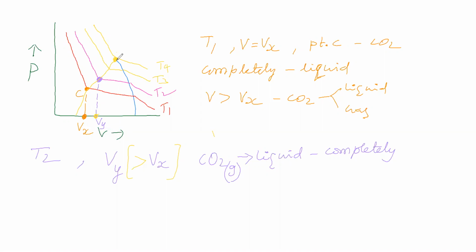Sir, that means this boundary line gives the volume, at the corresponding temperature, at which carbon dioxide gas completely converts to liquid. Now here we are taking pressure, here we are taking volume.